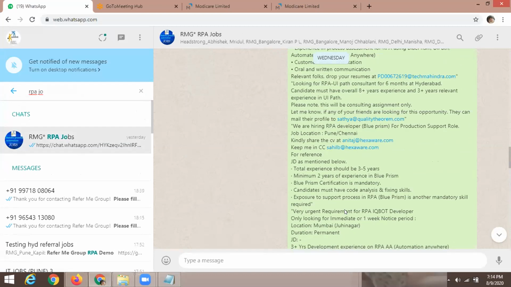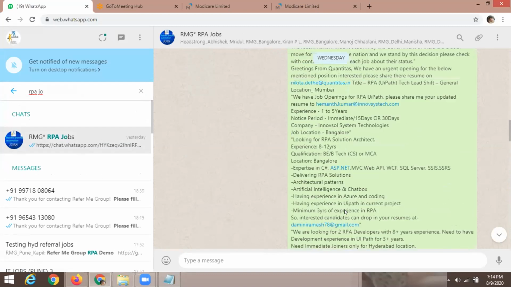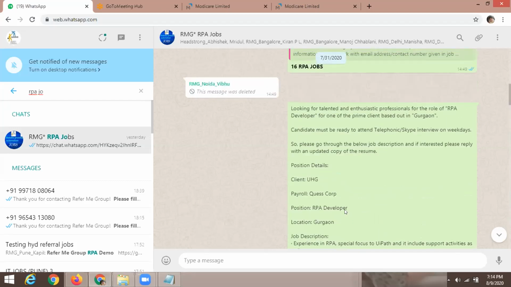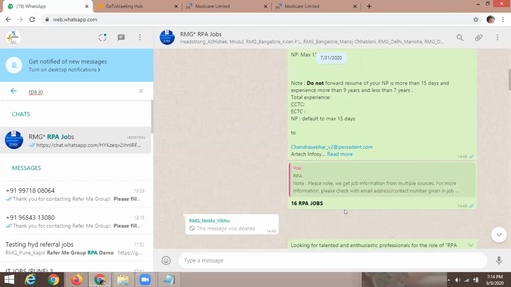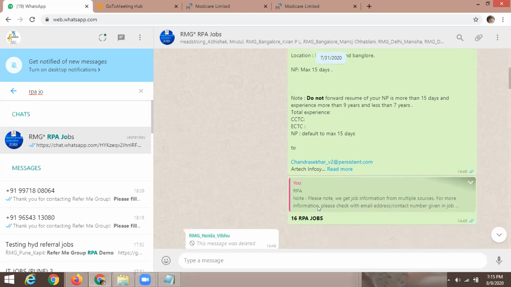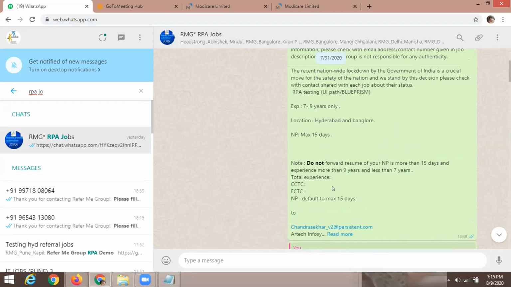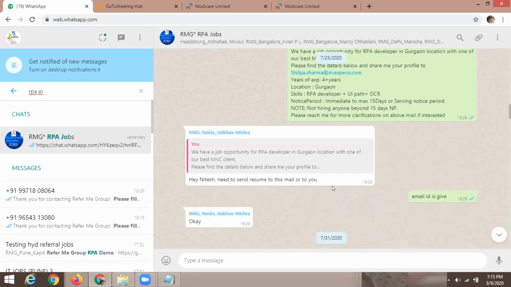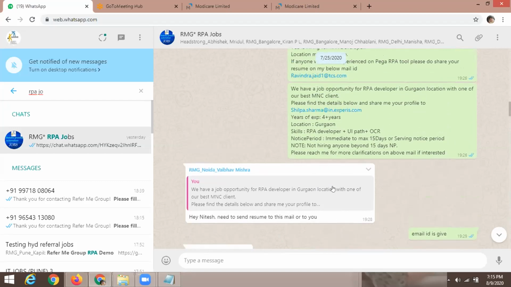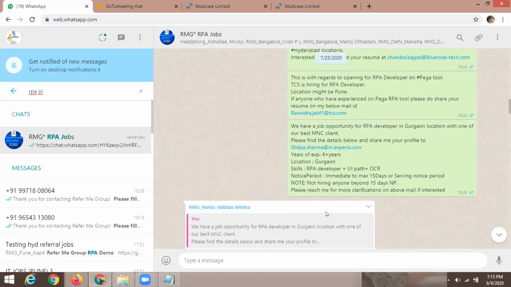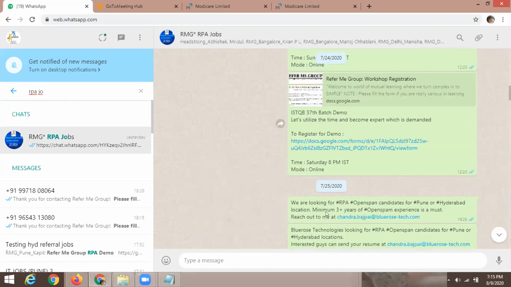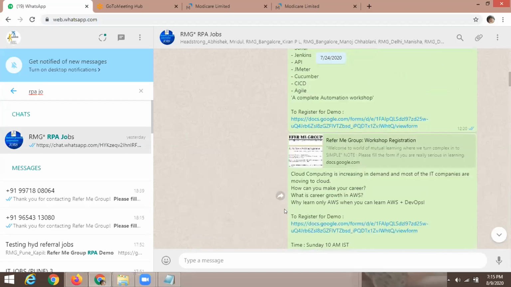So what happens is that in our workshop, we make sure that you have at least 1 to 2 years of experience in your resume, and you can go and explore the things. Like on the 31st, I shared 16 jobs related to RPA. Where we share the jobs, we make sure that your resume is reflecting RPA. That will help people to update their resume and prepare themselves for interviews as well, right?